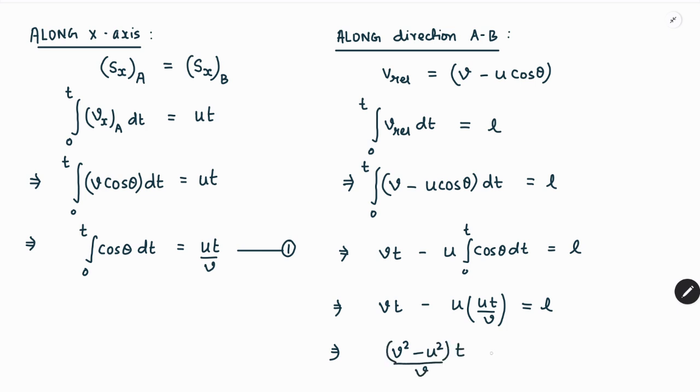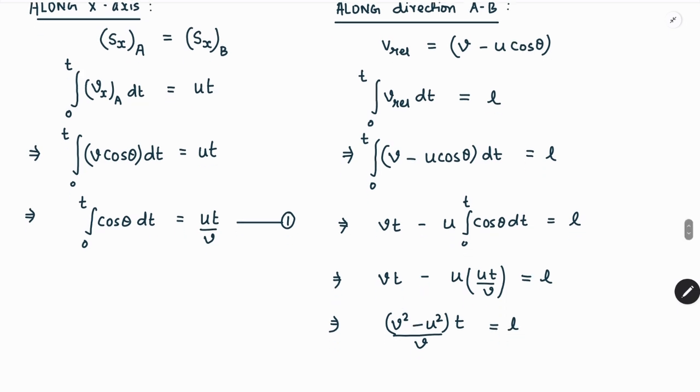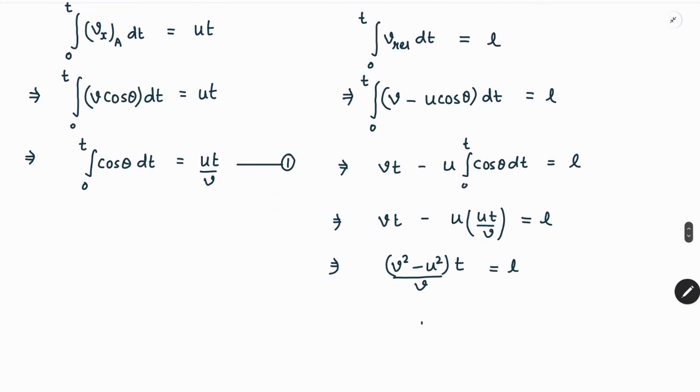Hence on solving we obtain that the time interval when A catches up with B is equal to vL upon v square minus u square. So this is the required answer for this particular problem, which is problem number 1.13.